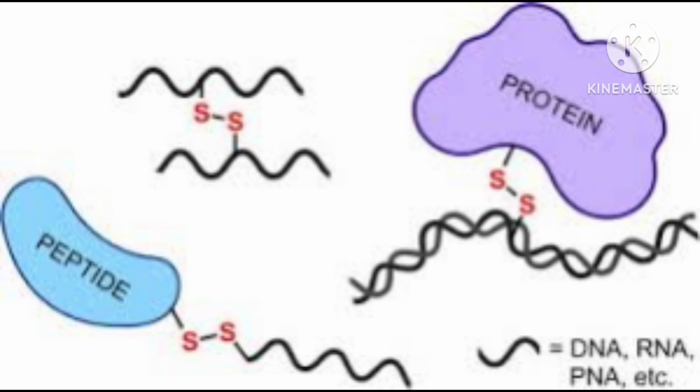And one more thing, if you see the structures of a protein and a nucleic acid, proteins are long chains of amino acids. To bind two chains, one linkage is required. By that time sulfur is required. That linkage is called disulfide linkage. To bind the two long chains of amino acids in the formation of protein, sulfur is required.